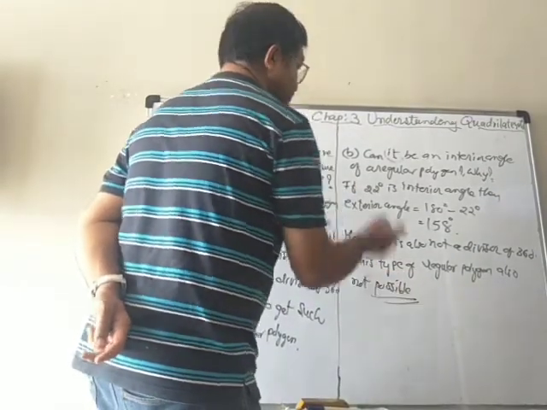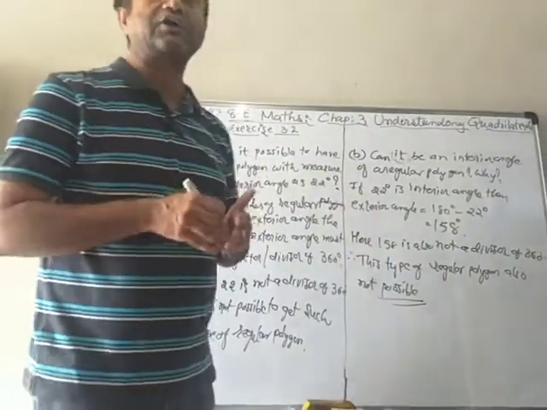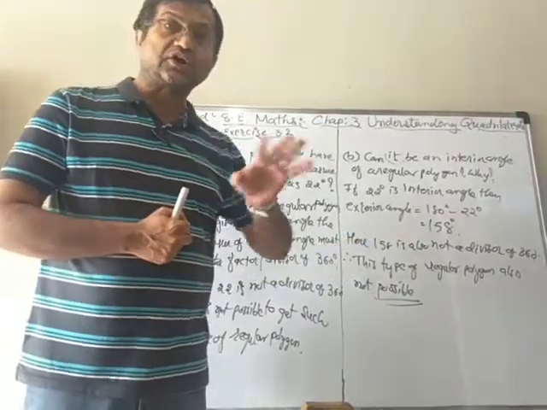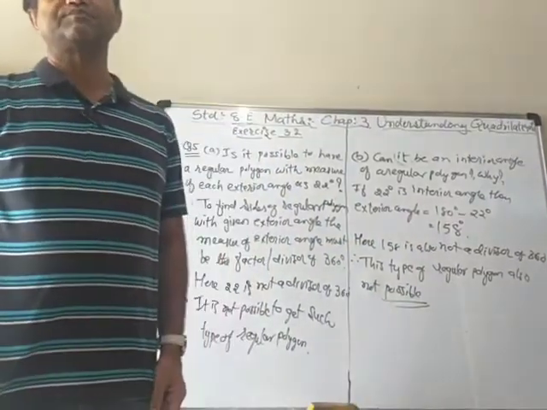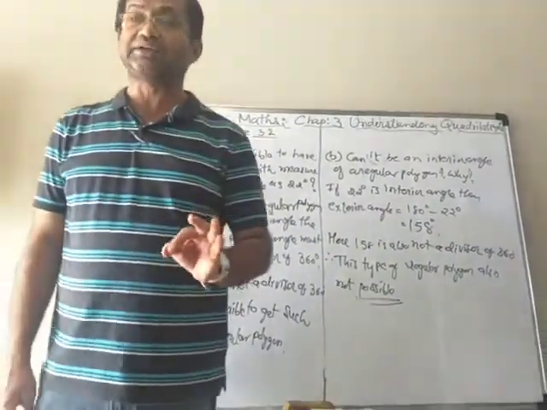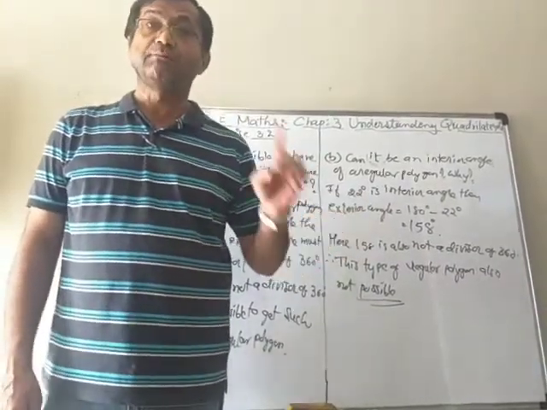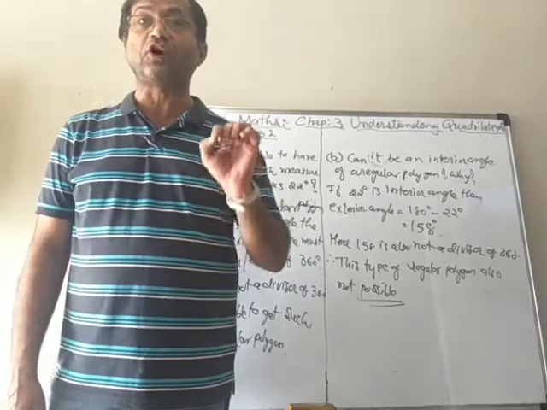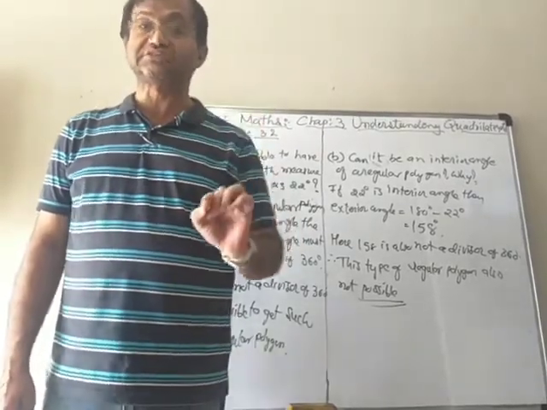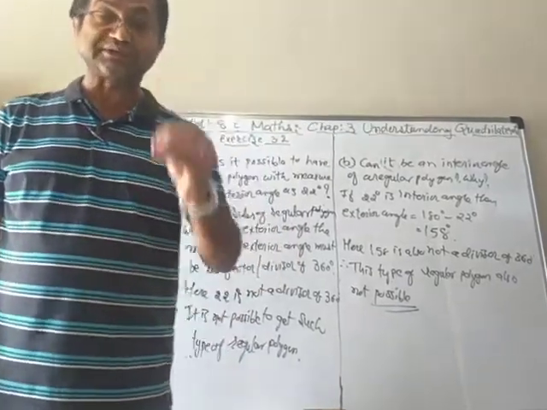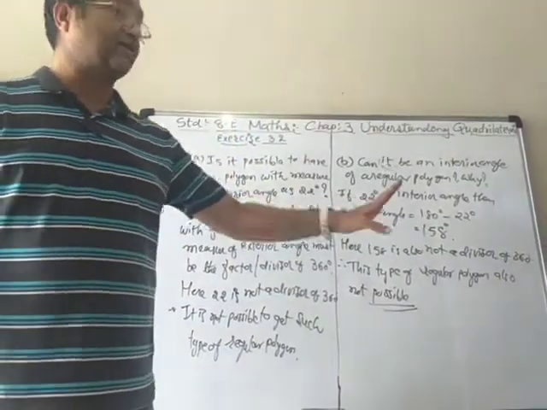It means that when you want to have a regular polygon with a desired exterior or interior angle, it is necessary that the exterior angle must be a divisor of 360. Otherwise, we won't get that special type of regular polygon.